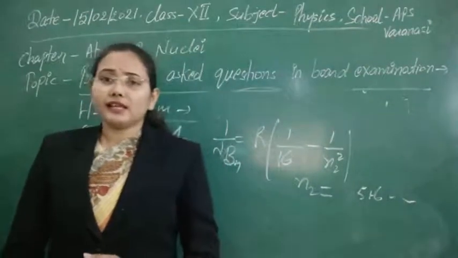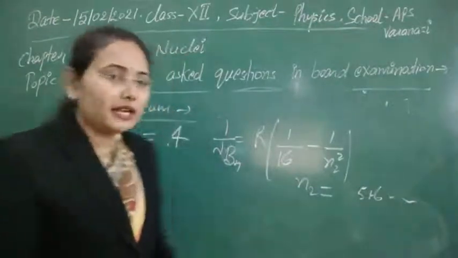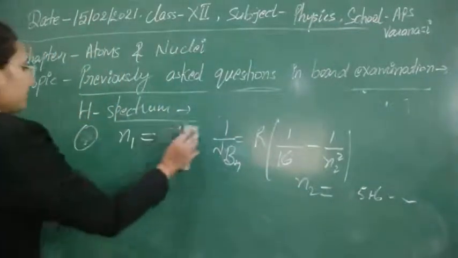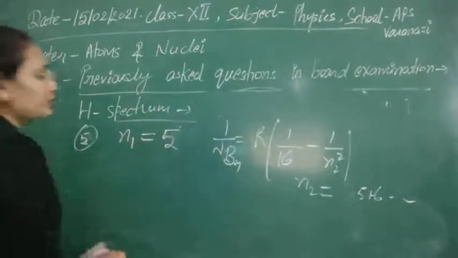Next case that we have is the Pfund series. In the case of the Pfund series, we just put the limitation here that n1 is equal to 5.